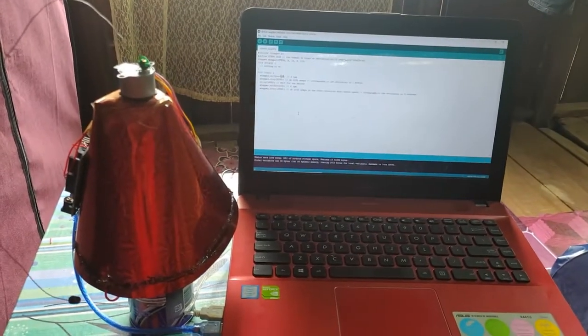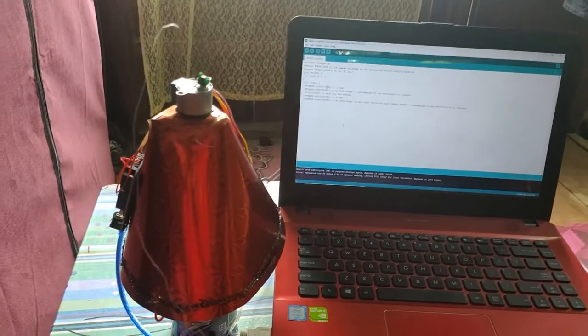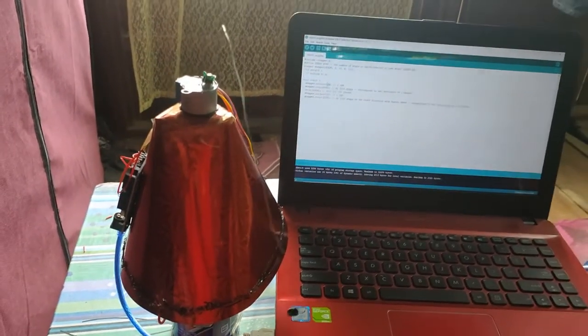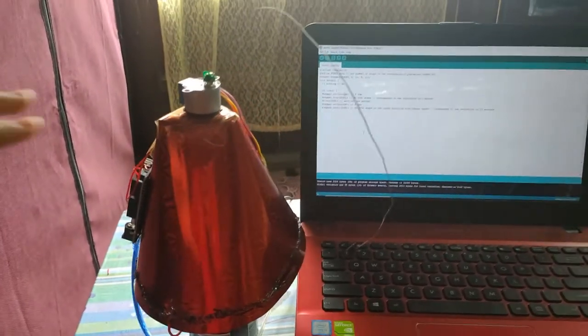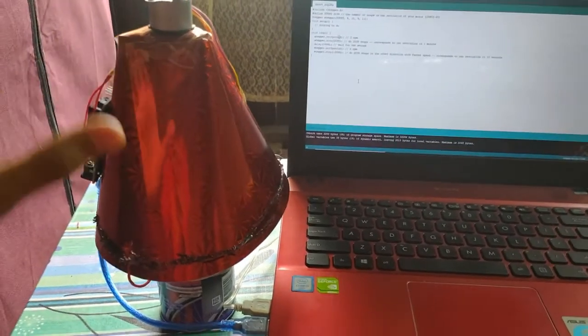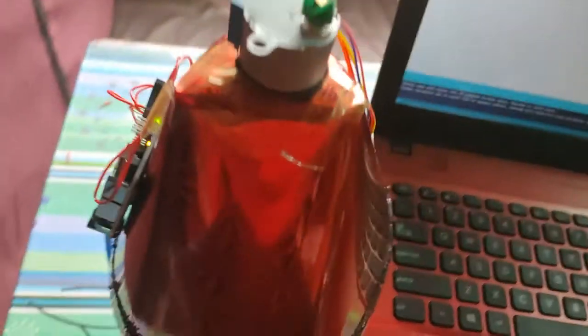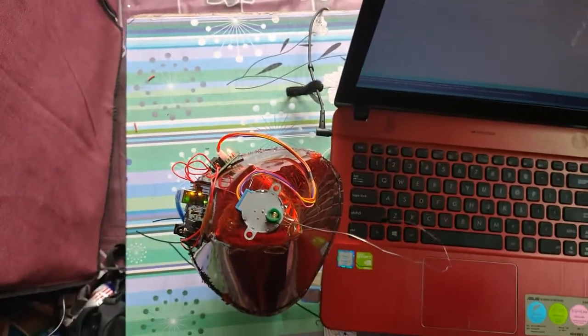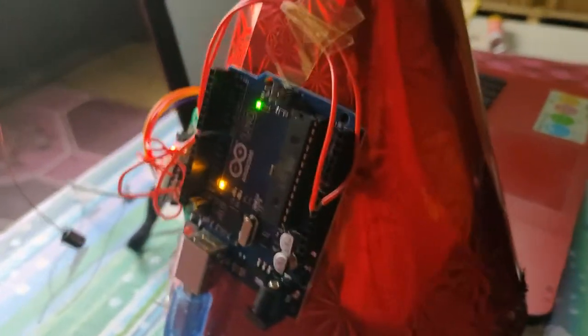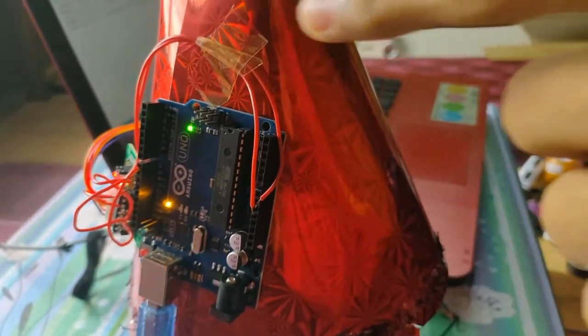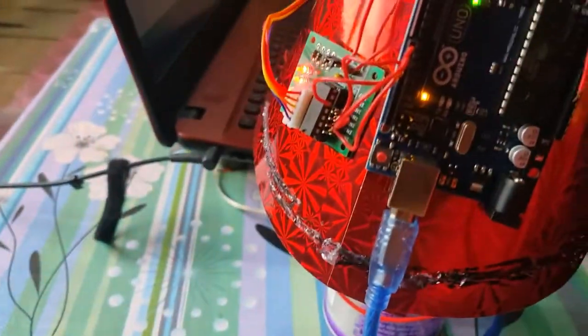And for today, I will present my diploma project, which is microwave head imaging platform by using Arduino. Okay, so as you can see, this is my platform, and the shape of the platform is a cone. As you can see at the above, this is the pattern of the platform. At this side of the platform, I put Arduino Uno and also a stepper motor.